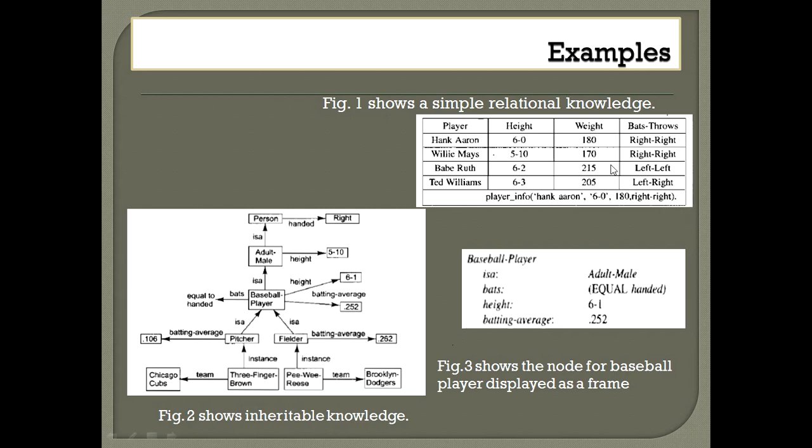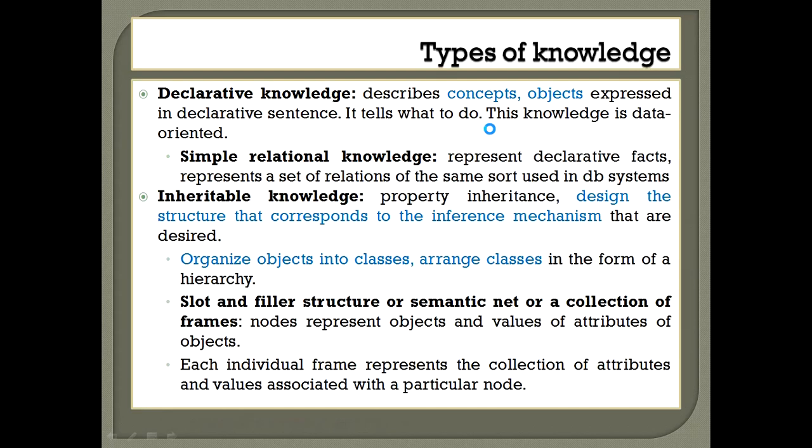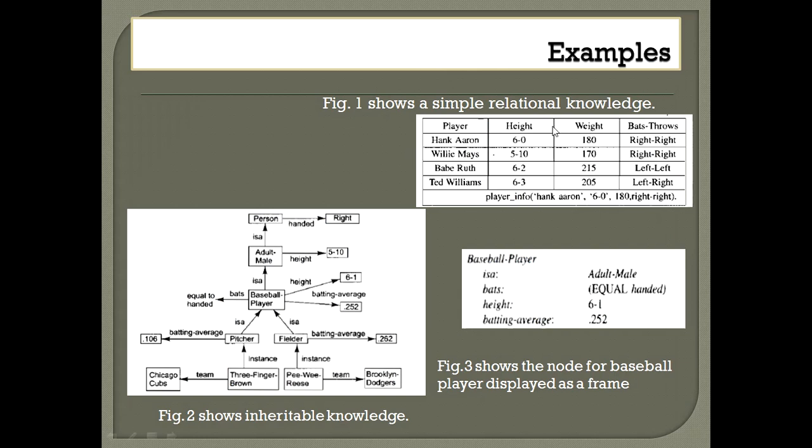For example, in this structure, we have a simple relational knowledge representation to represent this declarative knowledge. So we have a simple relational table that describes information of players, attribute values of those players, right? So here player information is described like this. For example, player 1 and his height, then weight, also whether he is a left-handed batsman or a right-handed batsman. So all this information is described for the player information.